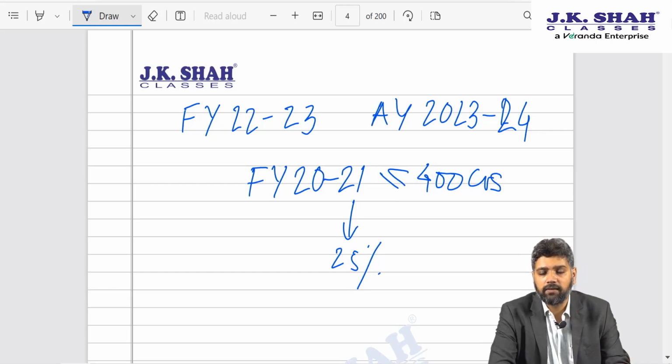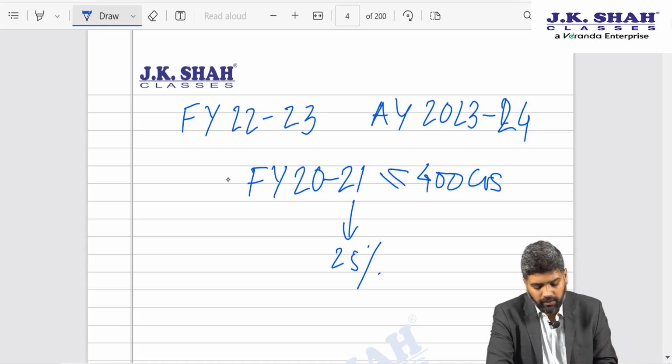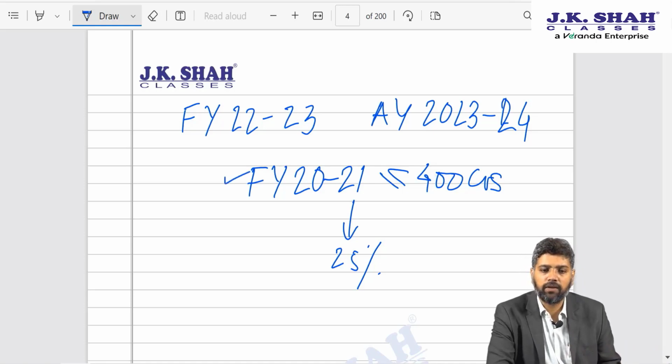What would be any other case? Any other case would be where the company is in existence in FY 2021 and the turnover was above 400 crores, or the company was not in existence in FY 2021 itself. So, if you are in existence in FY 2021 and turnover did not exceed 400 crores, then the rate of 25%